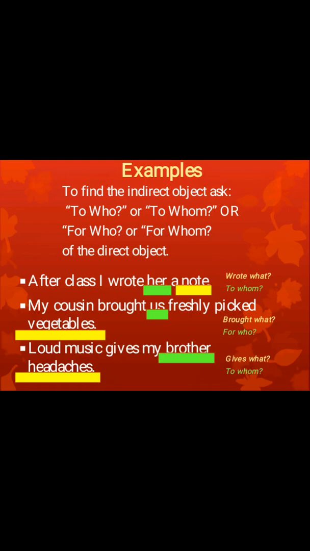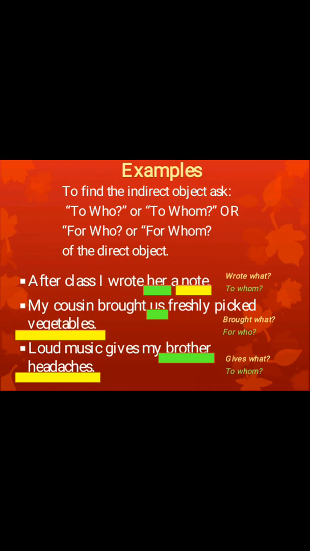So after the verb wrote, after class I wrote what? I wrote a note. So here note is the direct object. And if we ask to whom, the answer would be her. So here her would be the indirect object.